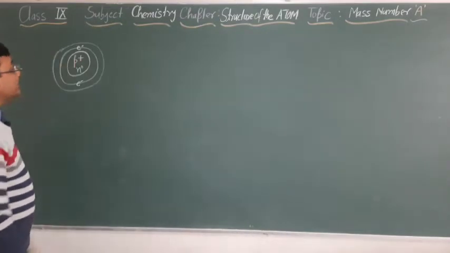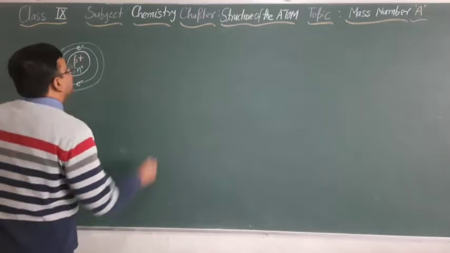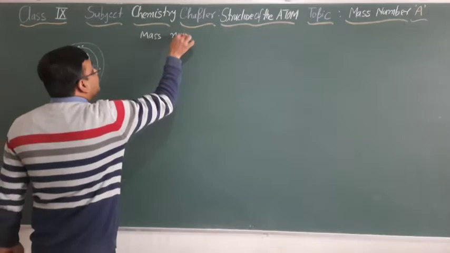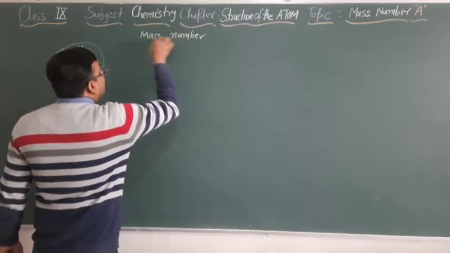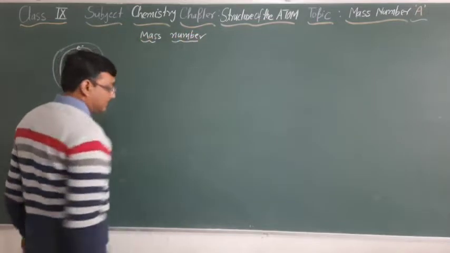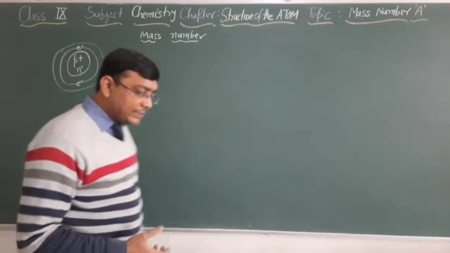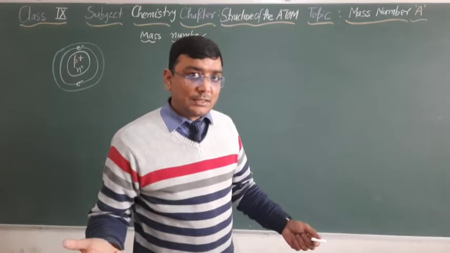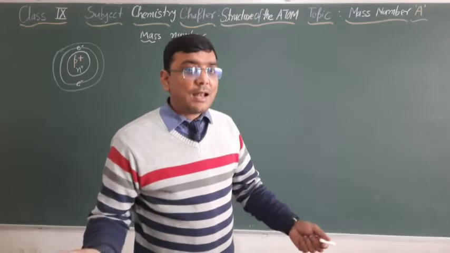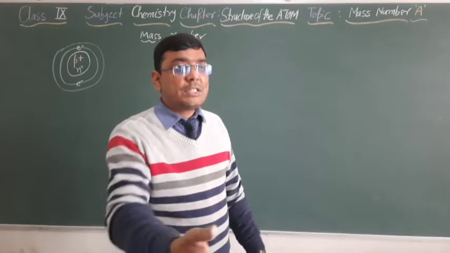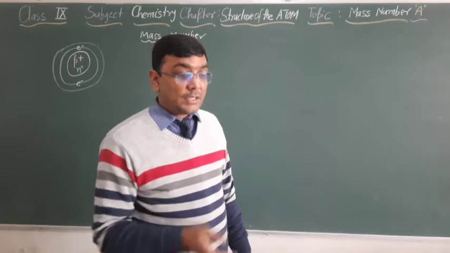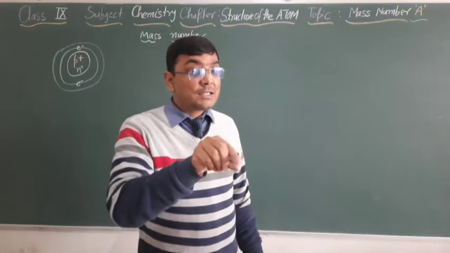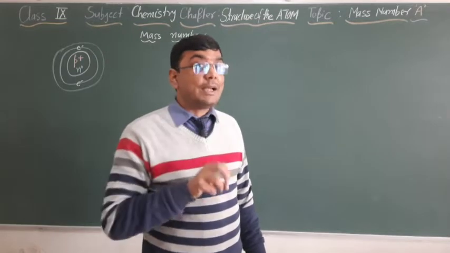So now here the term is mass number. Mass number is very easy. If I ask you what is the mass number, it is a number which expresses the mass, that's it, nothing else. A number which expresses the mass. But how is this mass number related to a particular atom?